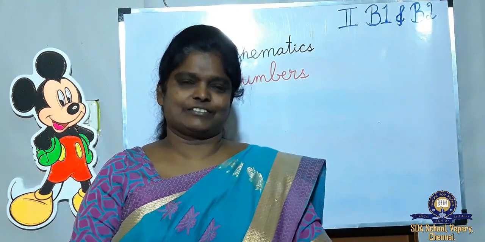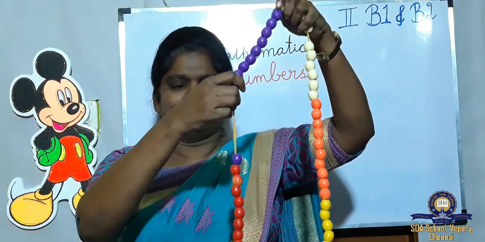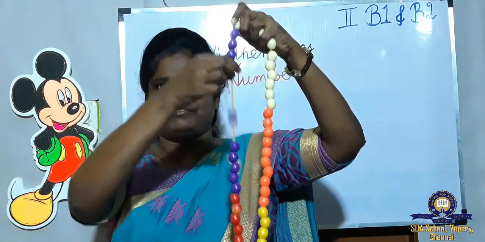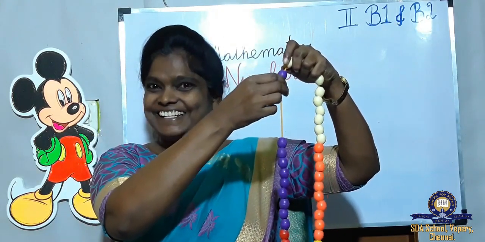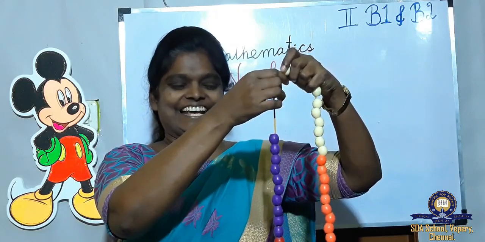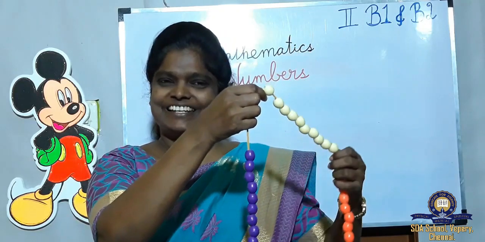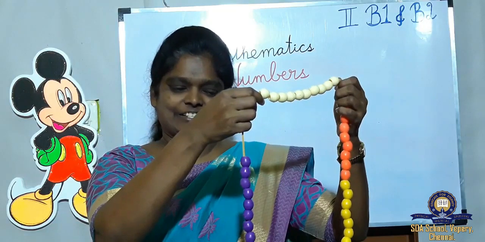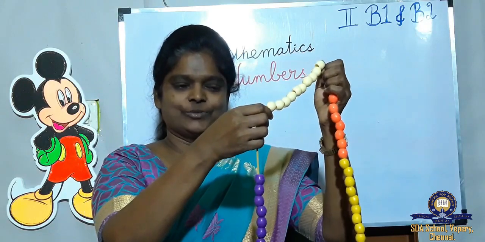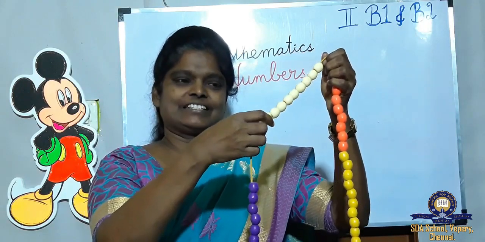What color is this? Purple. Start with purple. 51, 52, 53, 54, 55, 56, 57, 58, 59, 60. Purple also has how many? 10. So totally how many have we counted? 60. Now again, what color?